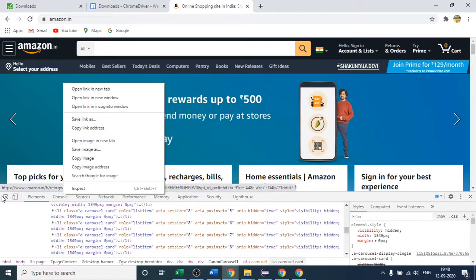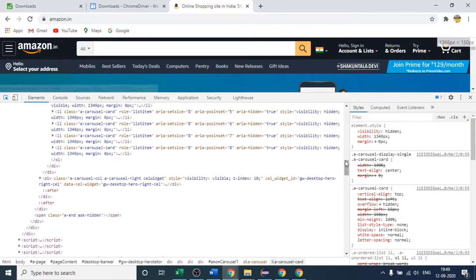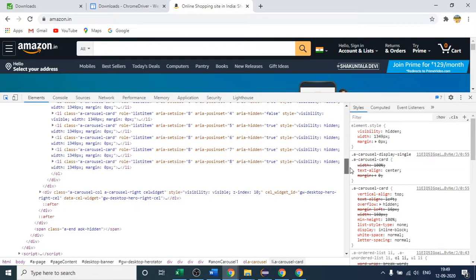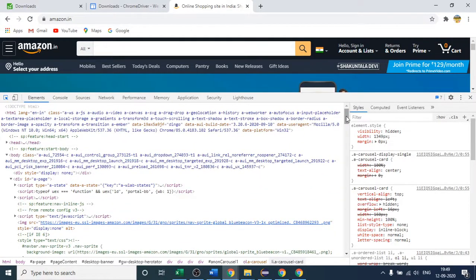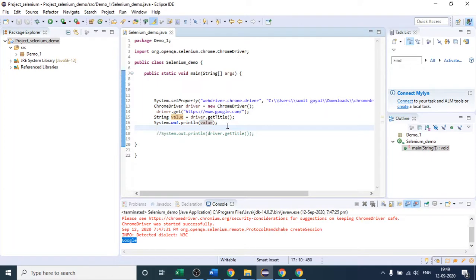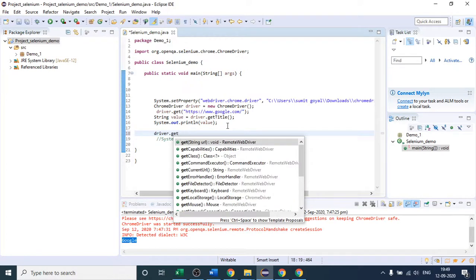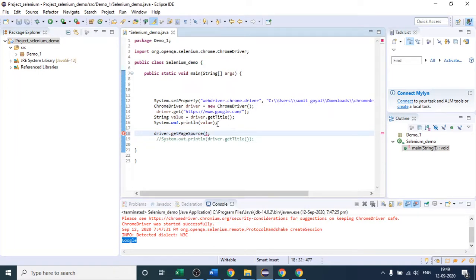So this whole code, if I maximize it, you can see how many lines of code they have written for this. But if you are not able to right click on any website, then with the help of Selenium you can get the page source. The method name is also similar. I will simply write driver.getPageSource. You can see that this is the method, and it will return me the code in string format.